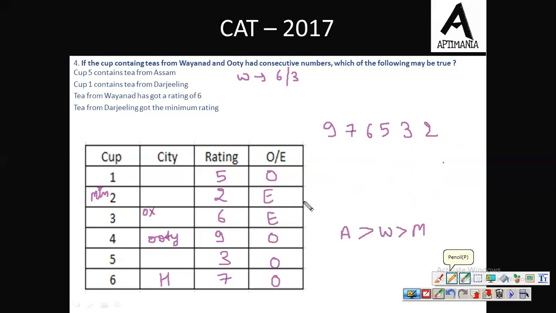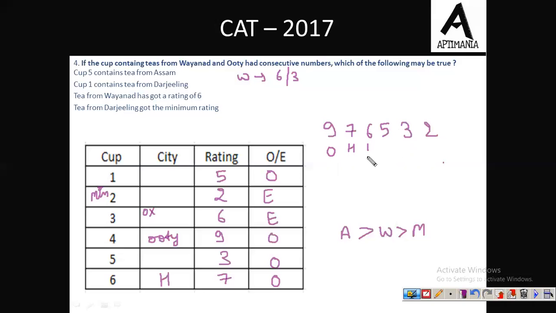Now let us check which of the following may be true. Now this is fixed. This is O and this is H. These 2 values are fixed. Cup 5 contains tea from. Let us do one thing now. Once we give W the value 6, and once we give W the value 3.